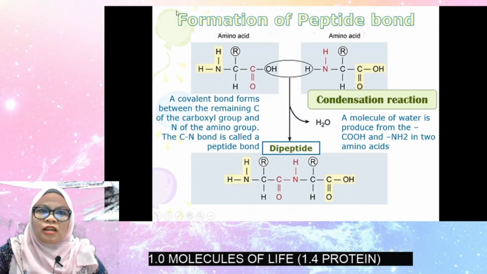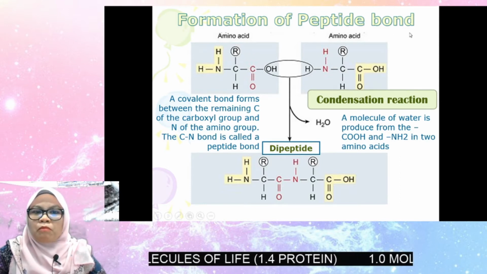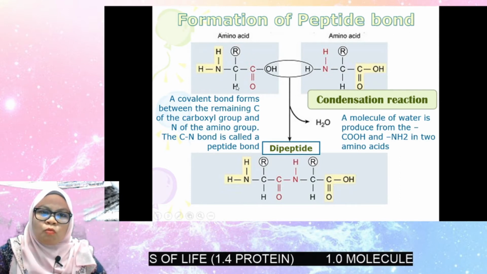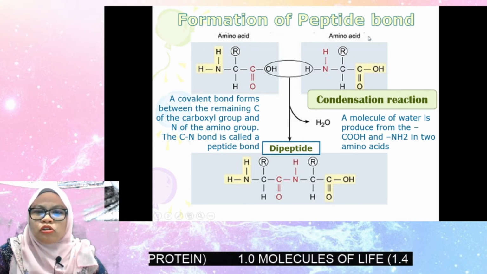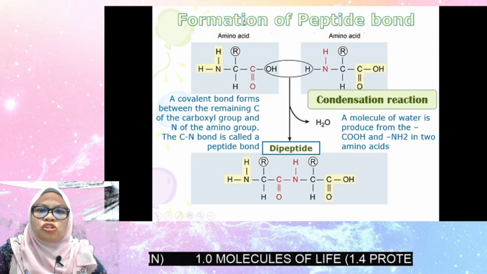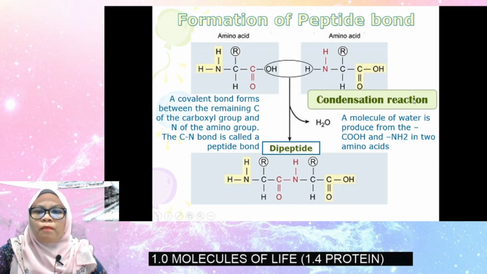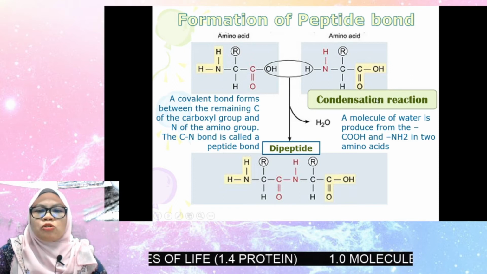Okay, now let's take a look at the formation of peptide bond. This represents one molecule of amino acid, and this is the second molecule of amino acid. The formation of peptide bond involves a condensation process. The condensation process is the same as in the formation of maltose and the formation of triglyceride.